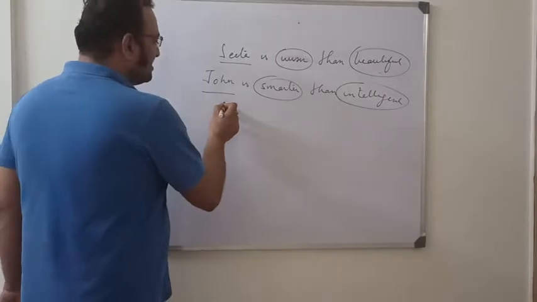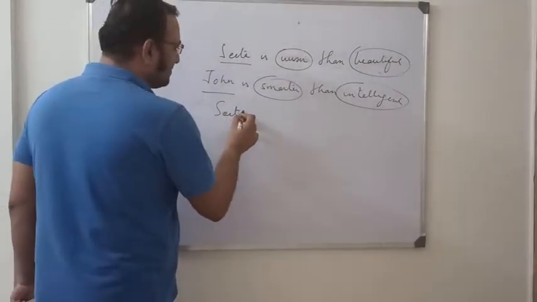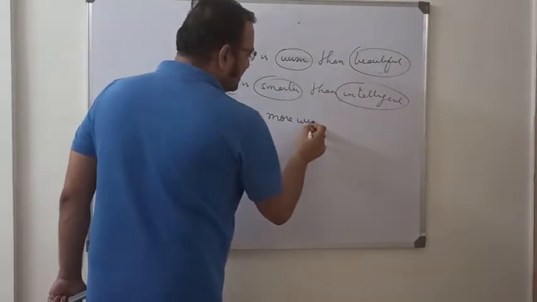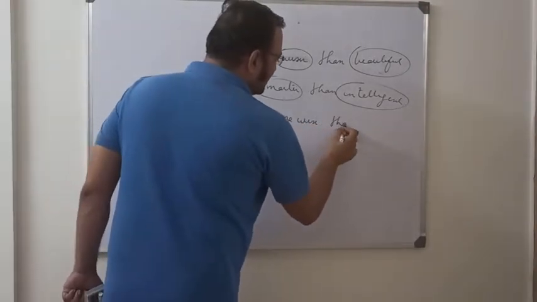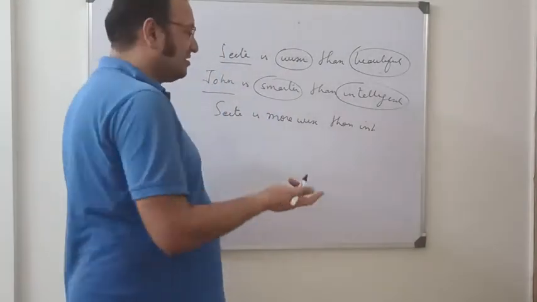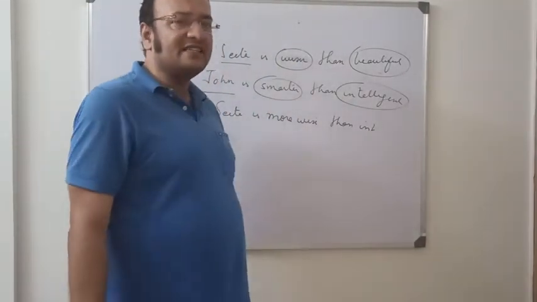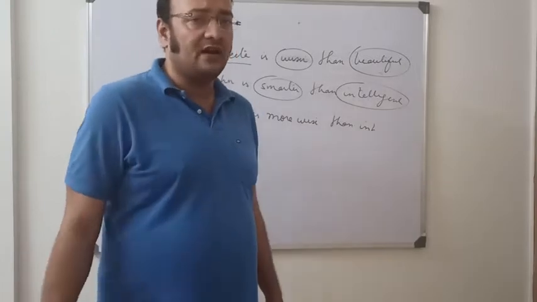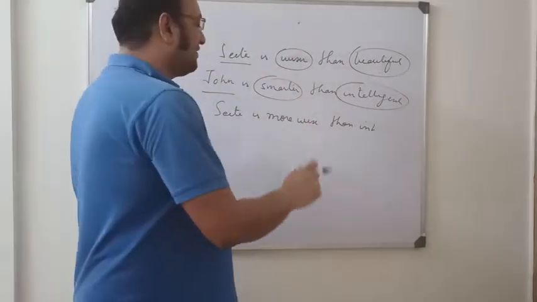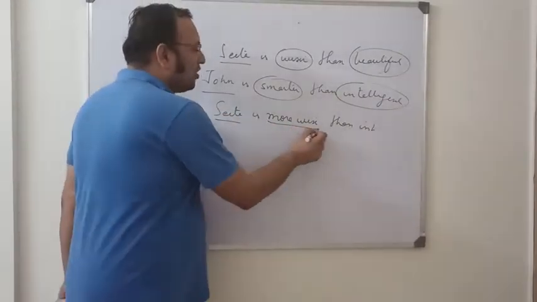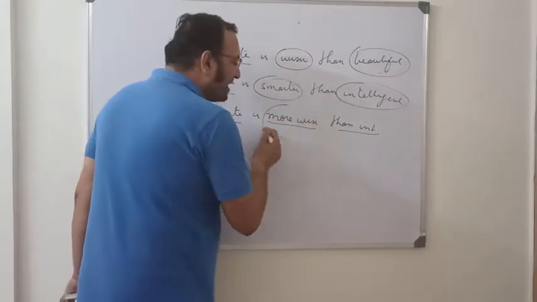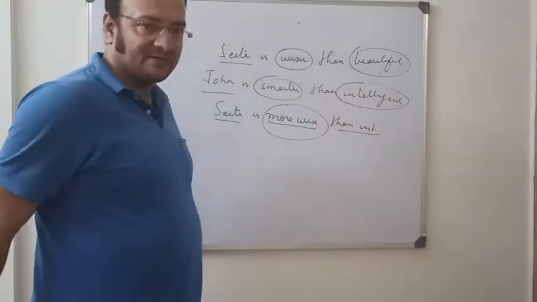So it should be: Sita is more wise than intelligent. This should be the correct use. You will say, sir, the comparative of wise is wiser. How can you write more wise? We can write more wise only if we compare 2 qualities within the same person. So Sita is more wise than intelligent is the correct usage.